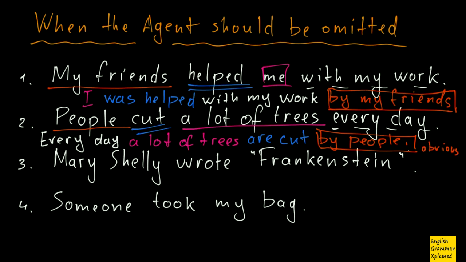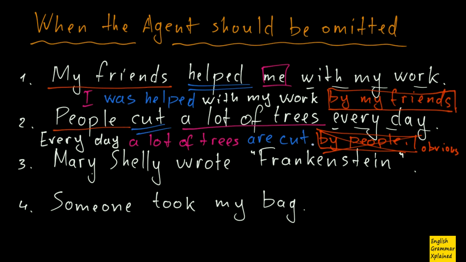And when my agent is obvious from my sentence, it should not be placed here. It should not be mentioned. So my sentence is just: every day a lot of trees are cut. And that's it. Period. Or: a lot of trees are cut every day.